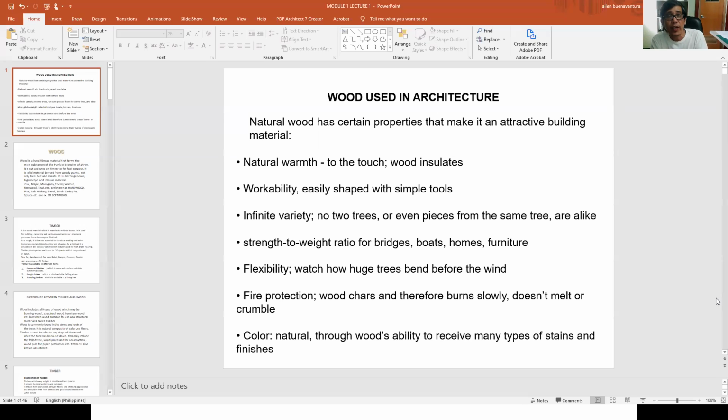So it's very important that you use in your construction the trees that are widely available in the Philippines, so that it will not ruin the ecological balance of trees that are planted in the Philippines.